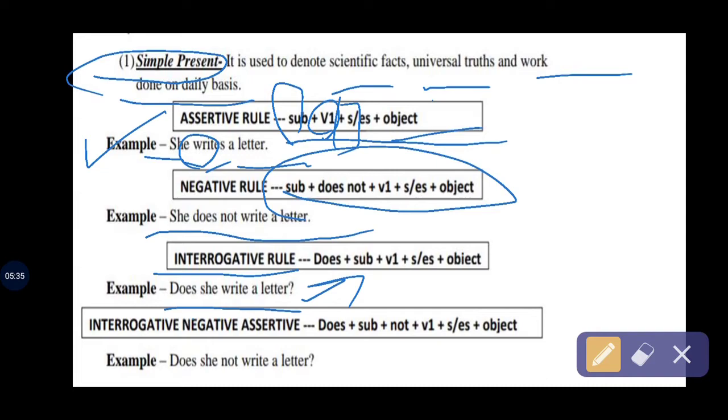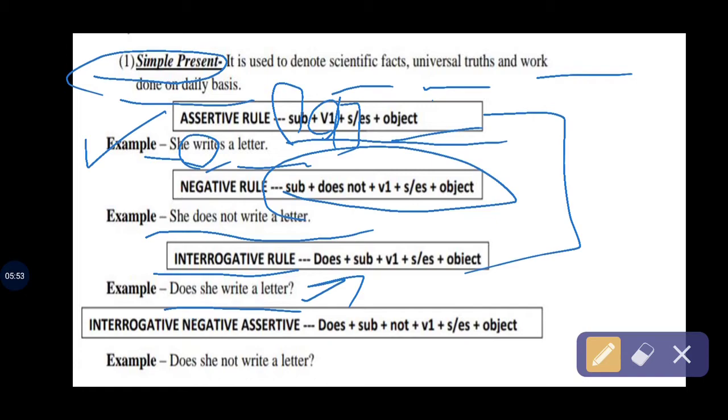Now, when you combine interrogative, negative, and assertive in present simple, what kind of rule do we need?